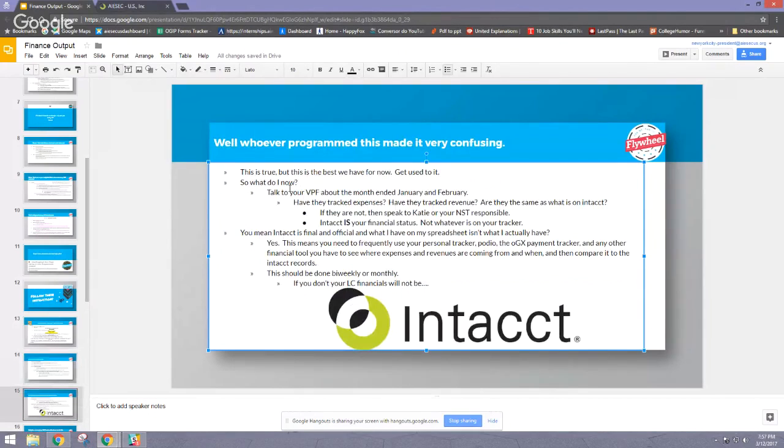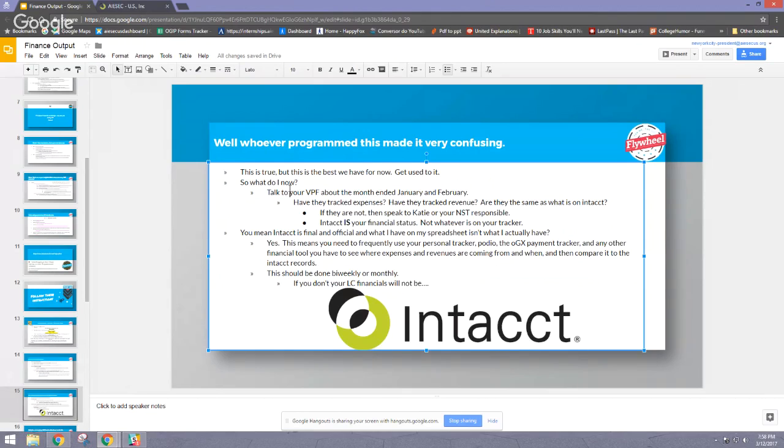So what does this even mean? It means talk to your VPF about the months ending January and February. Make sure they have tracked the expenses for this year. They tracked the revenue. Is it the same as Intacct? Because Intacct is final. You cannot say, I have this budgeting tool saying that I have $100,000, but Intacct only says I have 10,000.